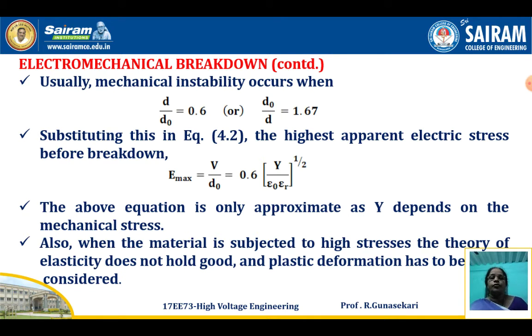The above equation is only approximate, as the Young's modulus Y depends on the mechanical stress. When the material is subjected to high stresses, the theory of elasticity does not hold good and plastic deformation has to be considered.